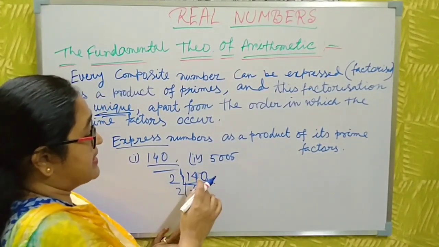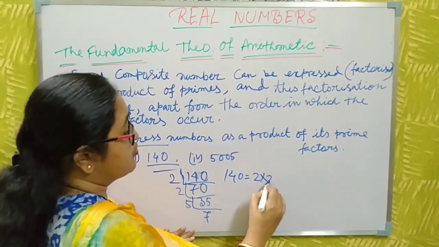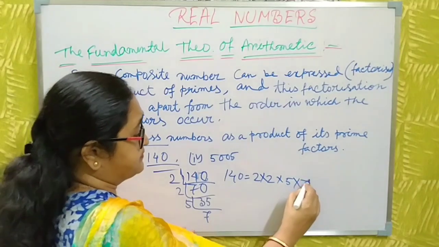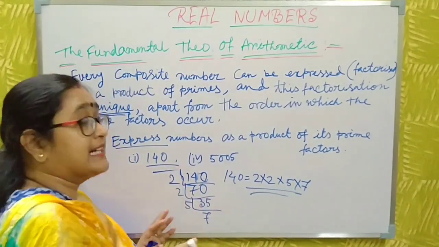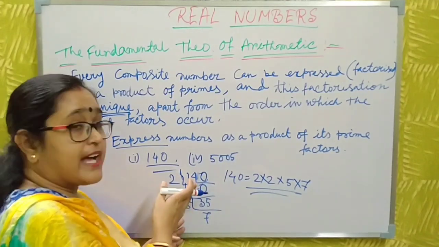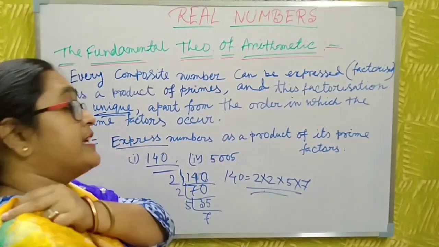Then the prime factorization of 140 is 2 into 2 into 5 into 7. You cannot factorize this number with any other primes. This is unique.